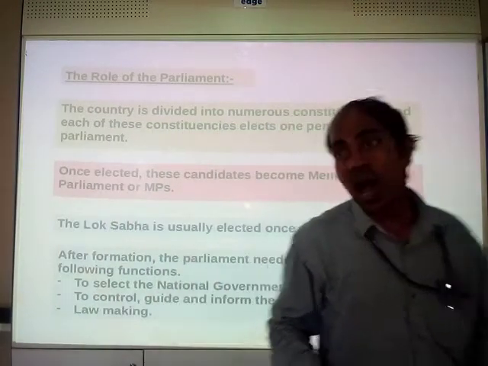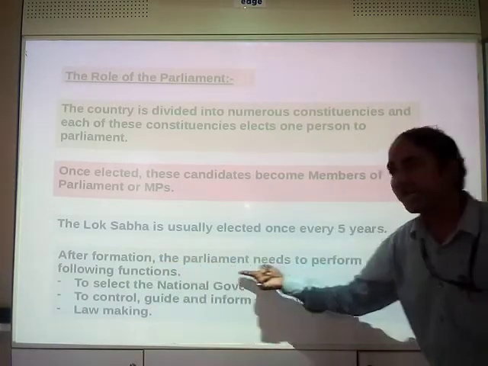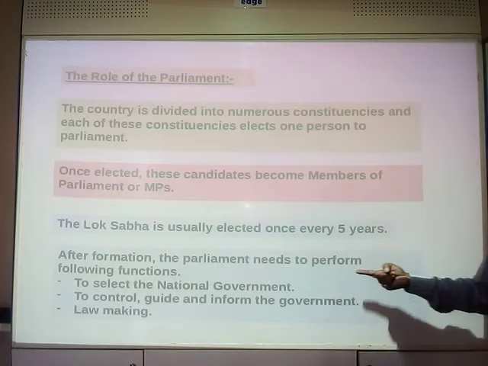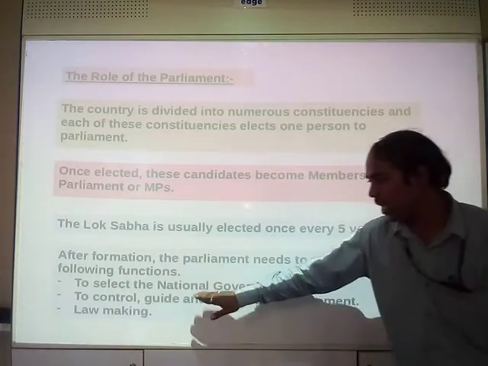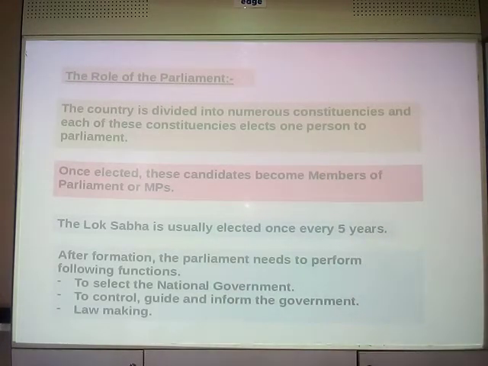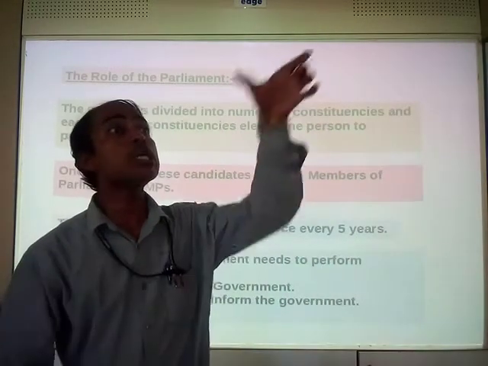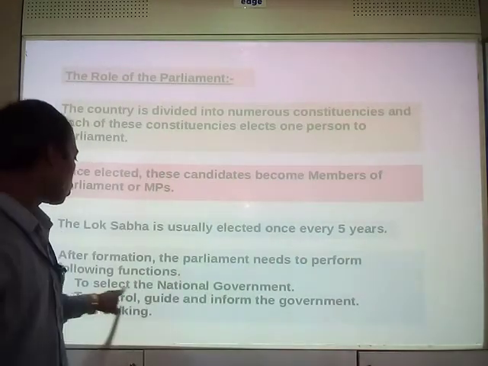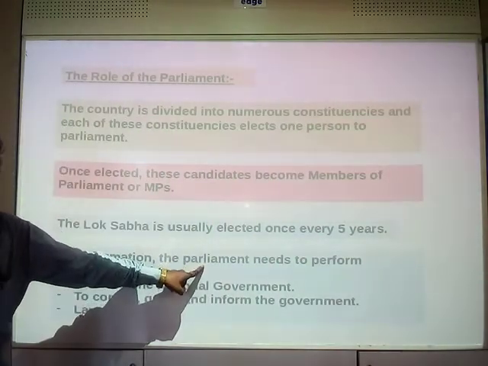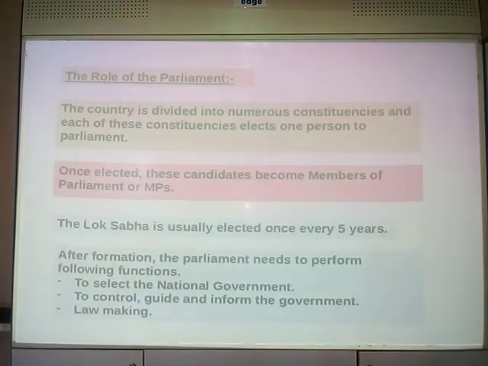Now, after formation, the parliament needs to perform the following functions. These are the functions which parliament performs. The first function is to select the national government, the government at the central level. So it is the parliament that selects the national government, or the central government, right? Yes.